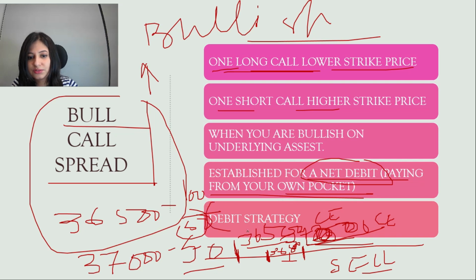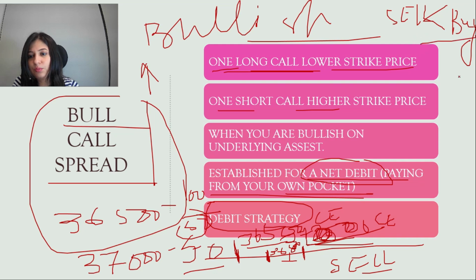Can you see this? This is a debit strategy. Whatever you are paying from your own pocket becomes a debit strategy, because the premium you are receiving from selling that option is less than the buy amount. The sale premium is always less than the buy one, right?